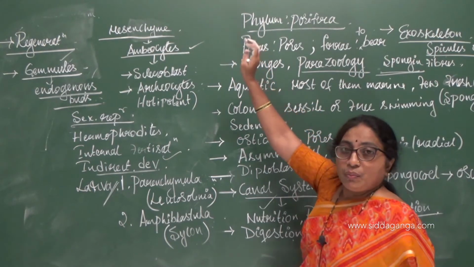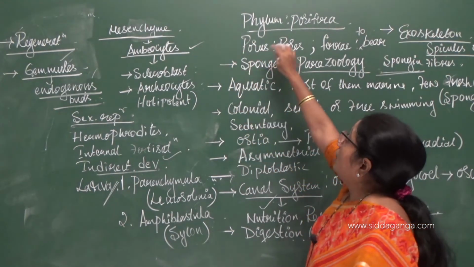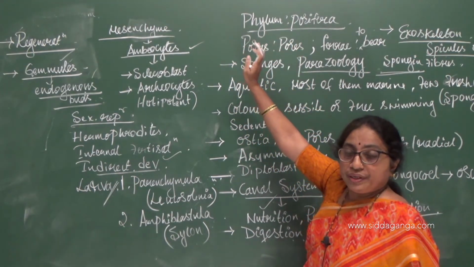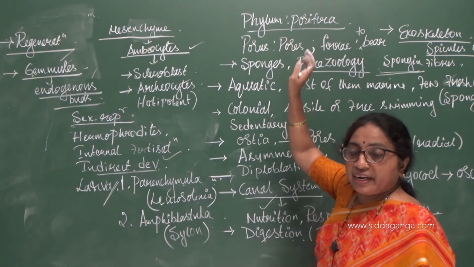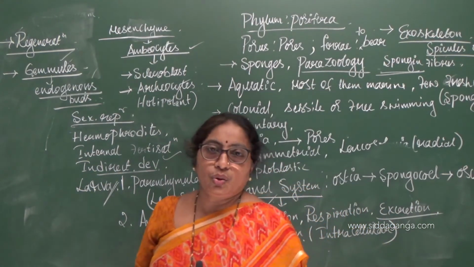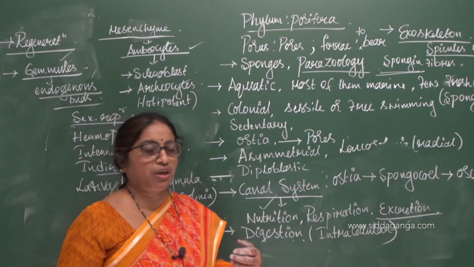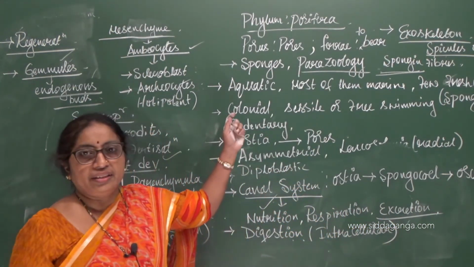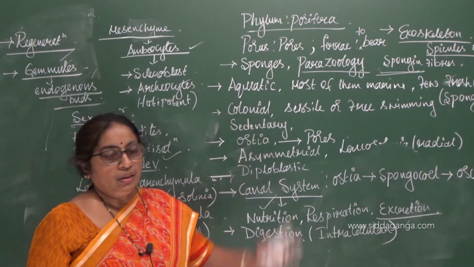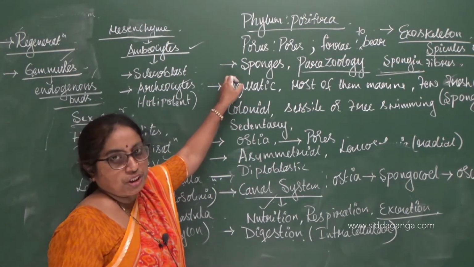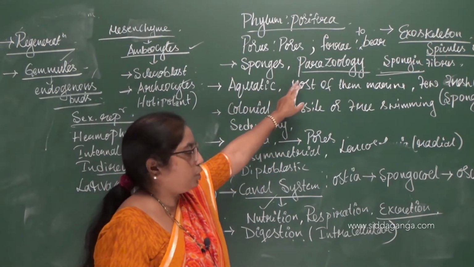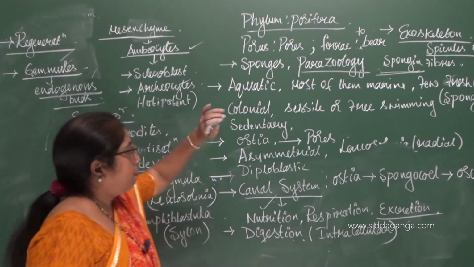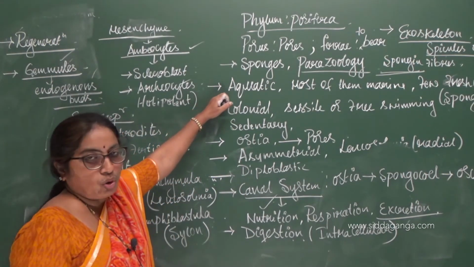Phylum Porifera derived from Greek word, that is porous, which means pores. Ferre means to bear. So organisms bearing huge number of pores on their body, they are called as poriferans. They are also commonly called as sponges. And the study of sponges is called as parazoology.